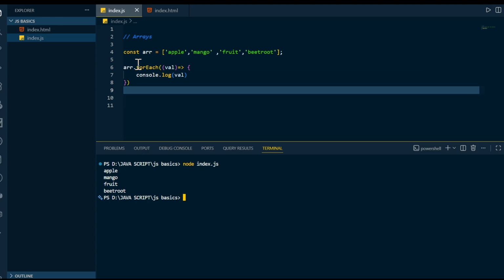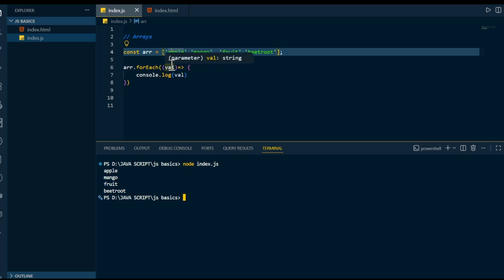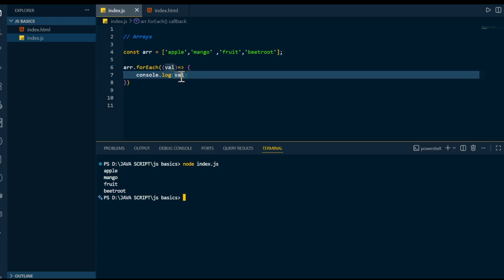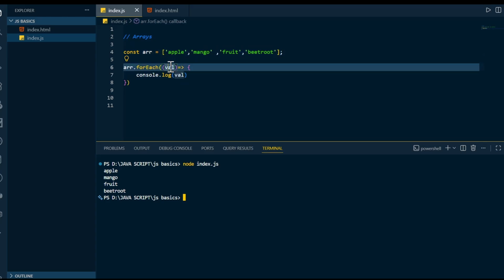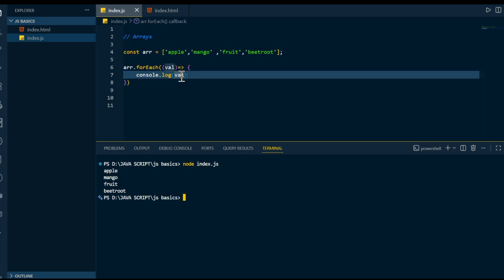So forEach is nothing but a loop which will run for all the values. First you will get apple, and it will go into the val and you are printing that. Next mango will come, go into val, and be printed. Next fruit will come, go into the val, and be printed. In a similar way, however many values you have, all will be printed in this fashion. So this is the main use case of the forEach loop.